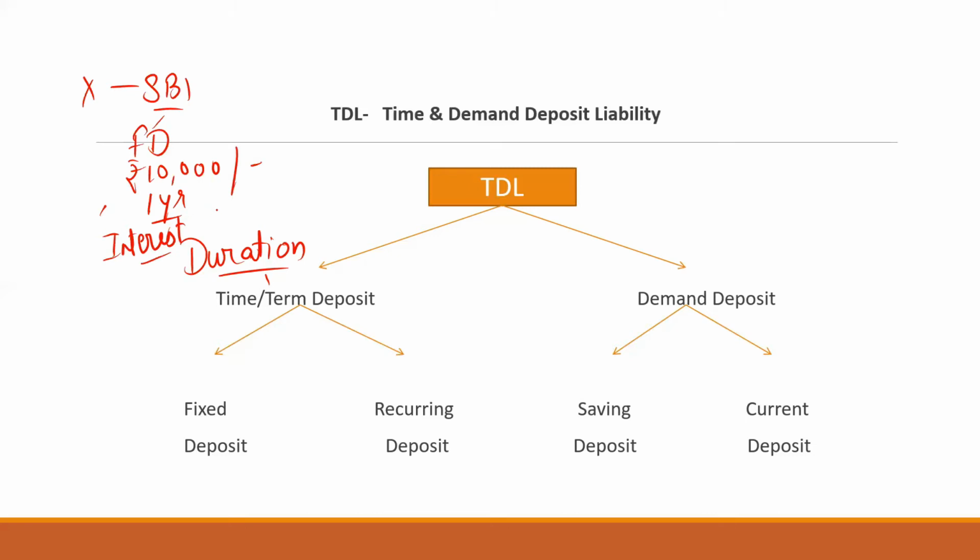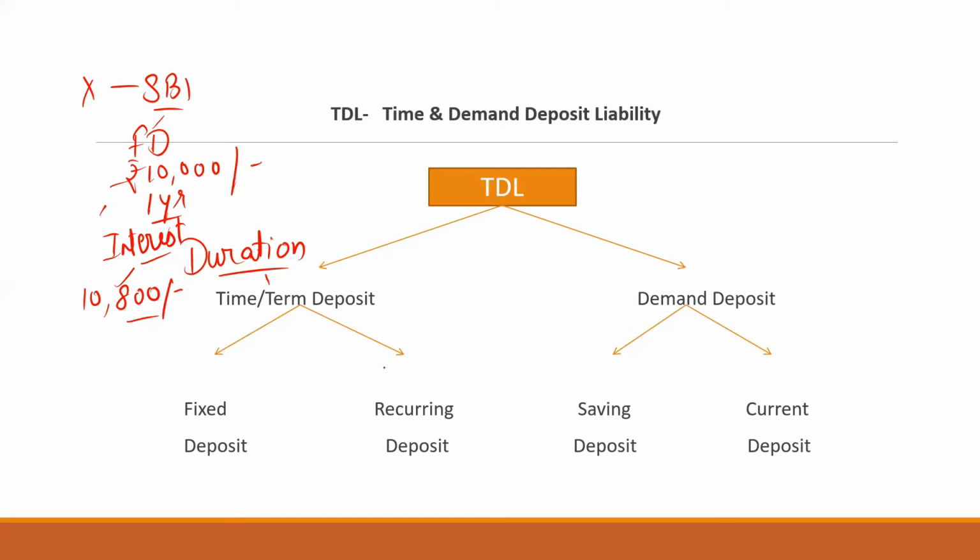You can say that it is a contract between X and SBI. X is opening the account in the form of FD amounting to rupees 10,000 for 1 year, and after 1 year, X will get the interest. For example, after 1 year, X is getting 10,800, so 800 is the interest on the 10,000 principal amount. Very easy to learn. It is a lump sum amount, which means a one time investment, one time deposit in a bank by X. That's why it's known as FD.